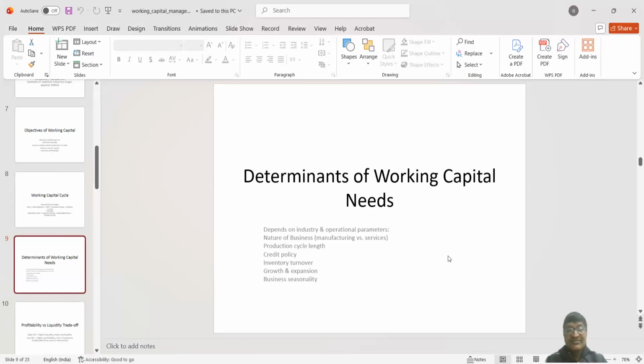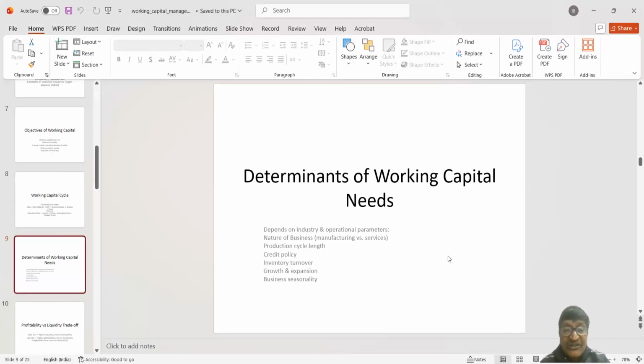But okay, you may say that when in the peak season they are taking high loan and in the off season they are not taking working capital loan to that extent, so interest cost of working capital loan should be balanced. Yes, it may be.